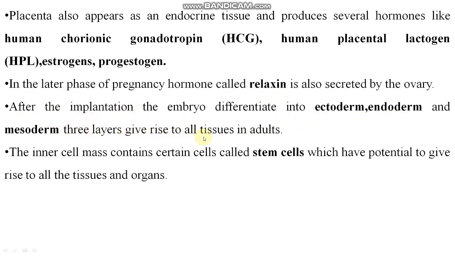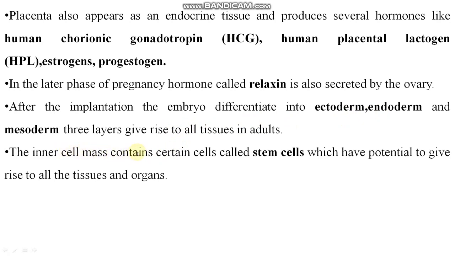These three layers give rise to all tissues in adults. Right? Ectoderm, endoderm, mesoderm. Each is responsible for the formation of some organs. That's why we say that the liver is mesodermal in origin. I'm just giving an example, right? Heart is ectodermal in origin. We say this because these organs originate from these germ layers. These are the three layers: ecto, endo, and mesoderm.